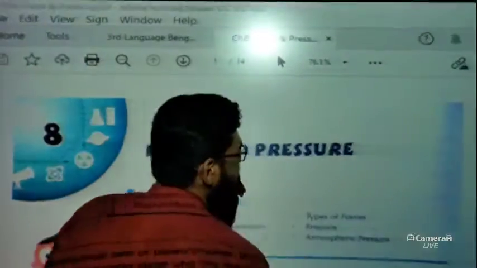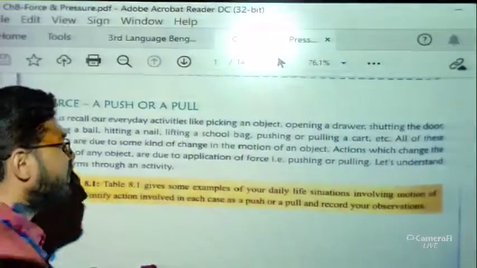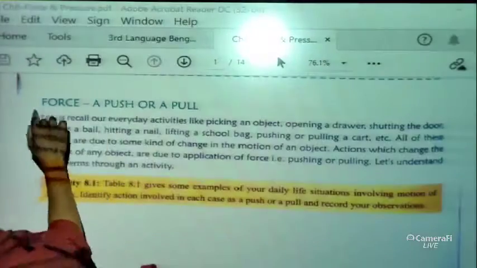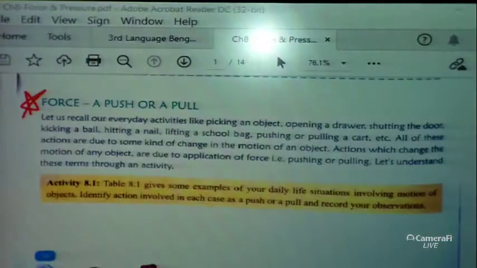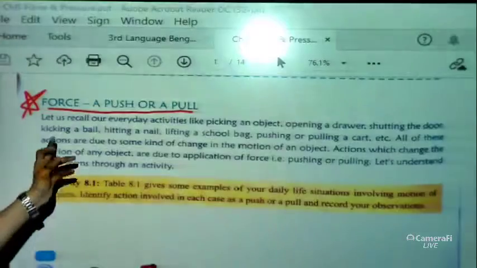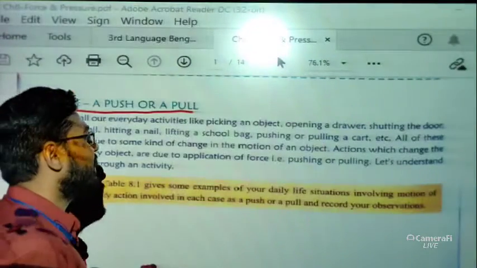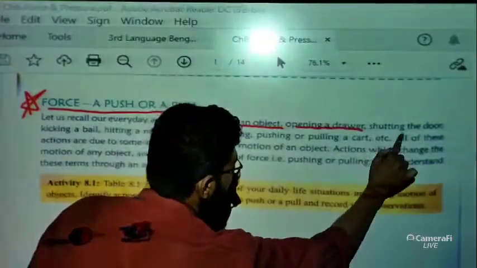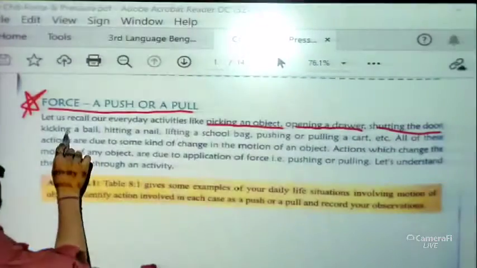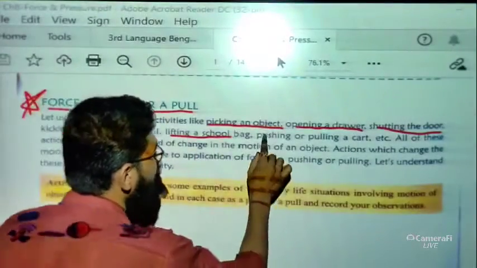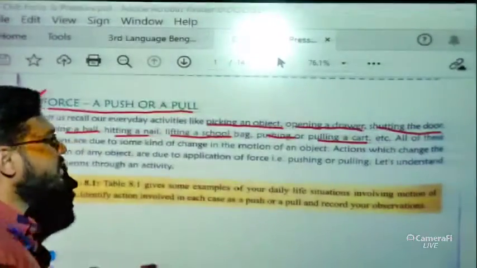Okay. Now, first we are going to start with this topic, force, whether it is a push or a pull, very important. Now let us recall our everyday activities. Everyday activities mean picking an object, opening a drawer, shutting the door, kicking a ball, hitting a nail, lifting a school bag, pushing or pulling a cart, all these things.